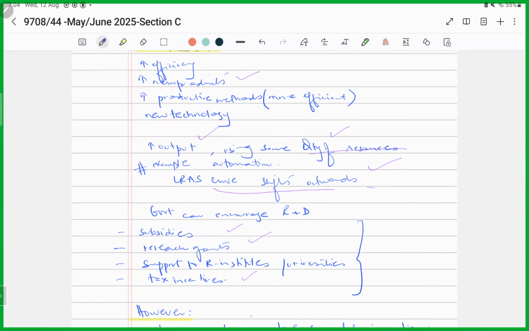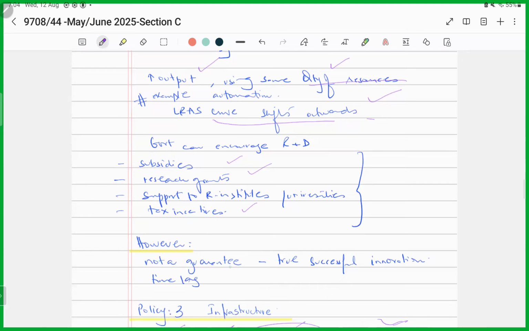So, but again, there are restrictions, there are limitations that we are not sure to what extent does this investment in research and development is going to fully generate increases in potential output, right?